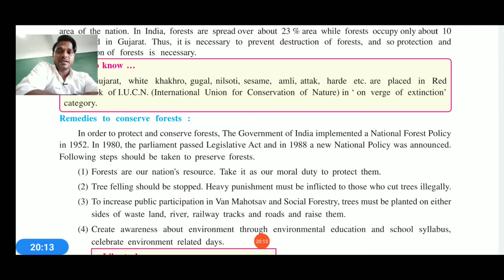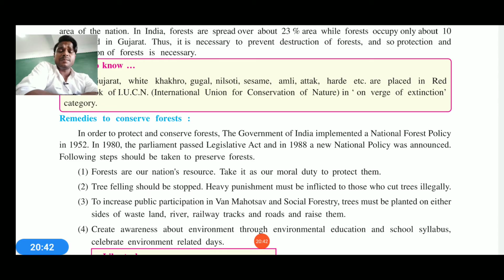So the first thing is the steps to be taken to preserve the forest. Forests are our national resources, yours, mine, ours all. So it is our moral duty to protect them. We should not burn anything in the forest, should not kill the animals. The second thing is tree felling should be stopped. Cutting of trees must be stopped. Heavy punishment must be implemented on that. If you are a tree smuggler, a wood smuggler, obviously you can go inside the jail if you are caught.